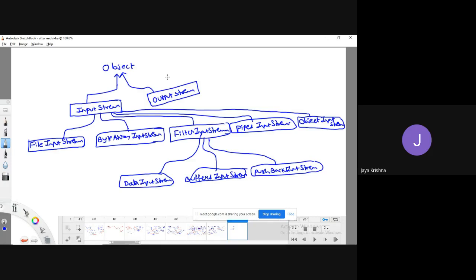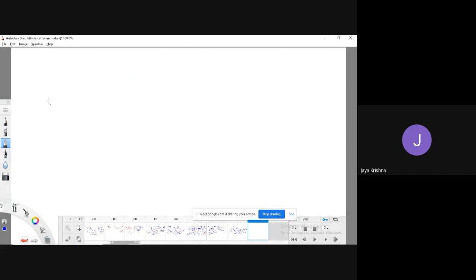So fine. I will take a new slide and I will write. So object is the superclass of all classes. One of the abstract classes is output stream. Output stream class. For this, it is the same thing. There is nothing difference. The terms will change. One is file output stream.